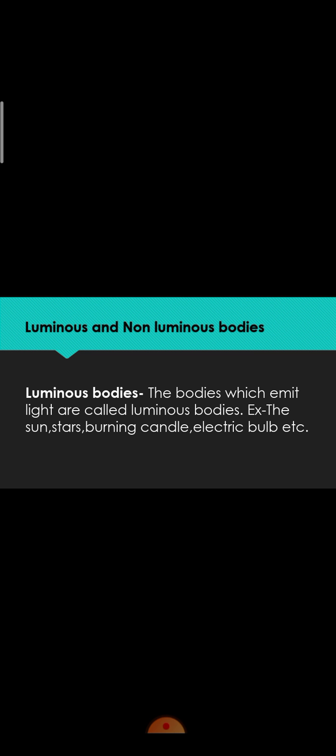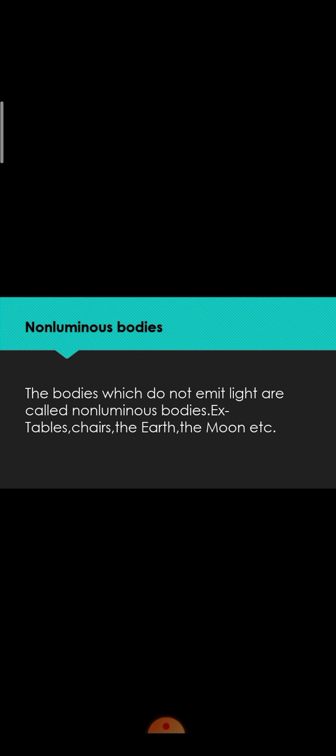The sun and stars are luminous bodies which are provided by nature. It means natural luminous bodies. And candle and electric bulb are man-made luminous bodies. There are some bodies which do not emit light, and those are called non-luminous bodies. For example, tables, chairs, earth, moon, etc. Tables and chairs are man-made non-luminous bodies, while the earth and moon are natural non-luminous bodies.